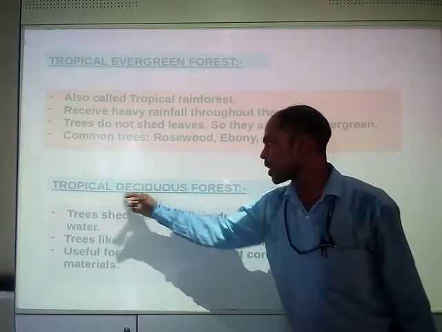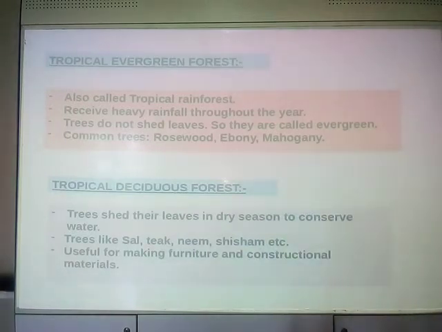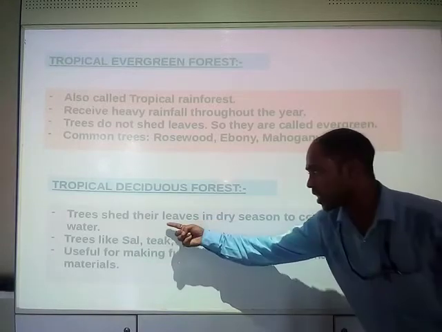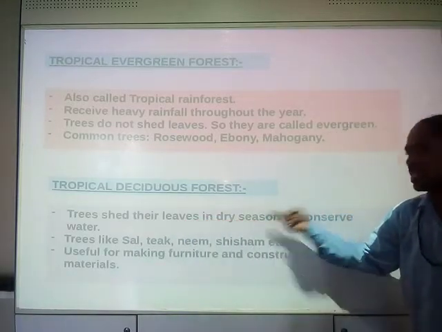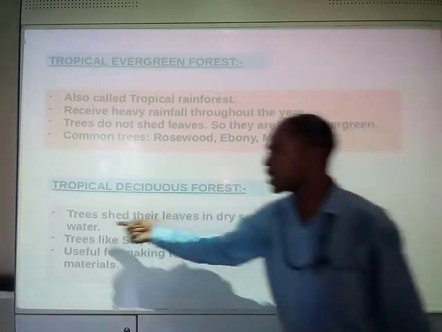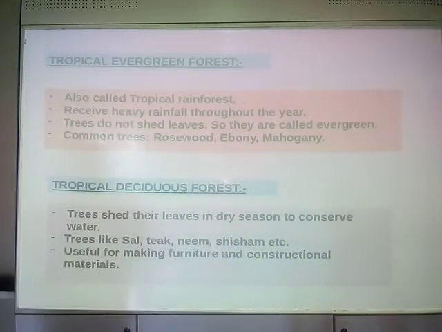So the characteristic of tropical deciduous forest is that trees shed their leaves in the dry season to conserve water, to save water. Because it is the leaves through which transpiration occurs.